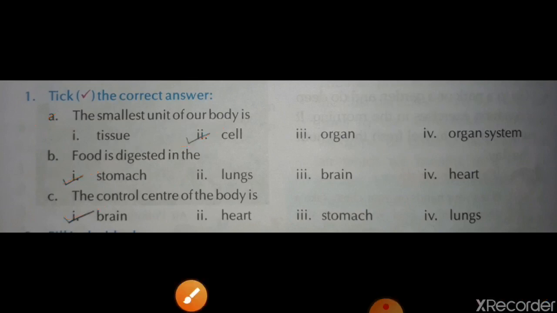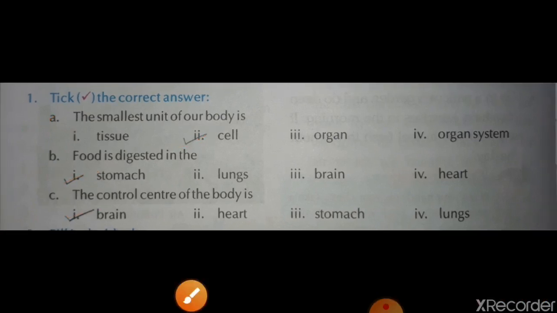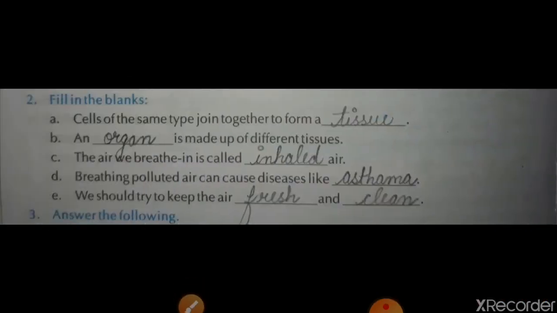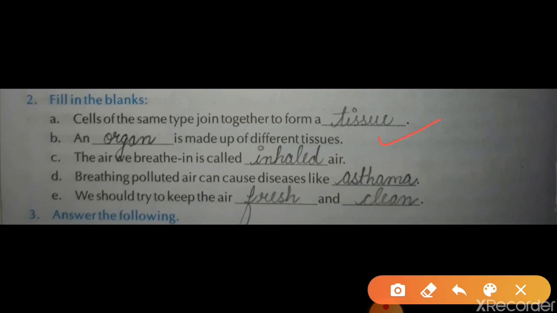Now next, B, second exercise. Your second exercise is fill in the blanks. You can see here. Your first question of fill in the blanks: cells of the same type join together to form a tissue. Here I have written tissue, T-I-S-S-U-E. Next, B question, dash is made up of different tissues, that is organ. An organ is made up of different tissues.